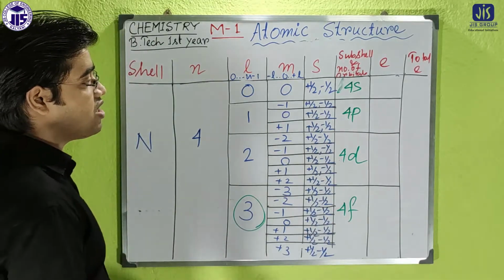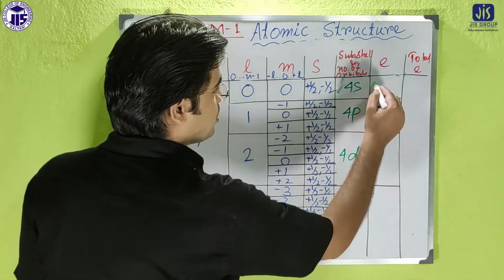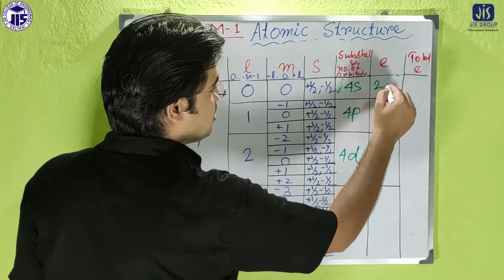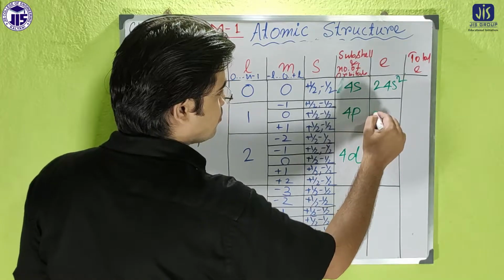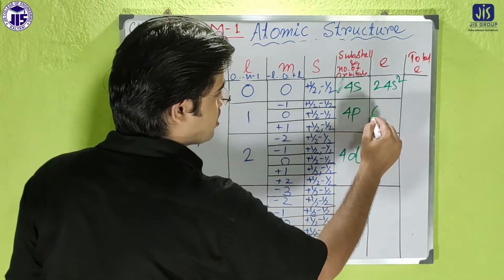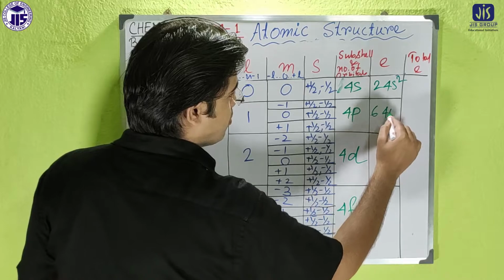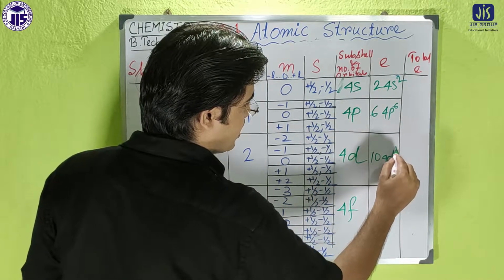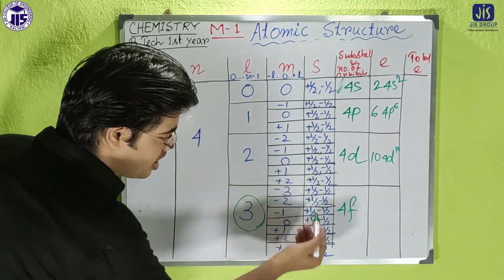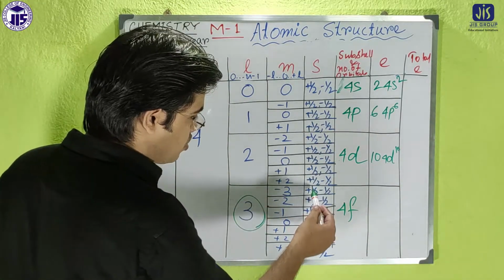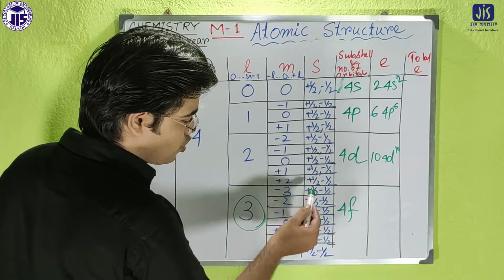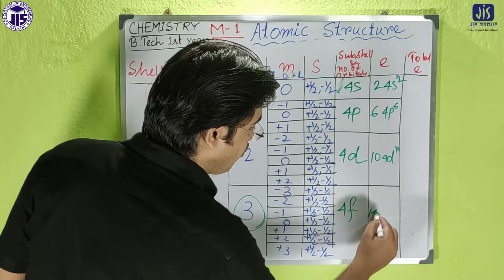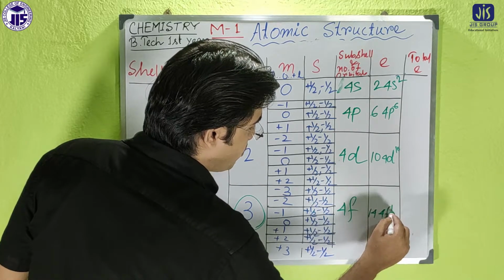And now in each and every case we have to consider the electrons also. So here it will be 2, like plus and minus values, so it is 4s2. Here it is 6, like the previous case also, so it will be 4p6. Here it is 10, like the previous case, so it will be 4d10. And here look, the value will be 14, because 1, 2, 3, 4, 5, 6, 7, so 7, and in each and every case there are 2 values, so 7 into 2 is 14. So 4f will be 14.